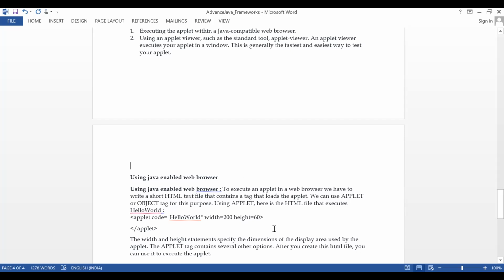Earlier you have seen only console related results, but now we are going to advance with graphical user interface. So this is an applet, a simple HTML code you need to write for you to draw something on the browser. Okay, let's take a simple example and try to solve it.